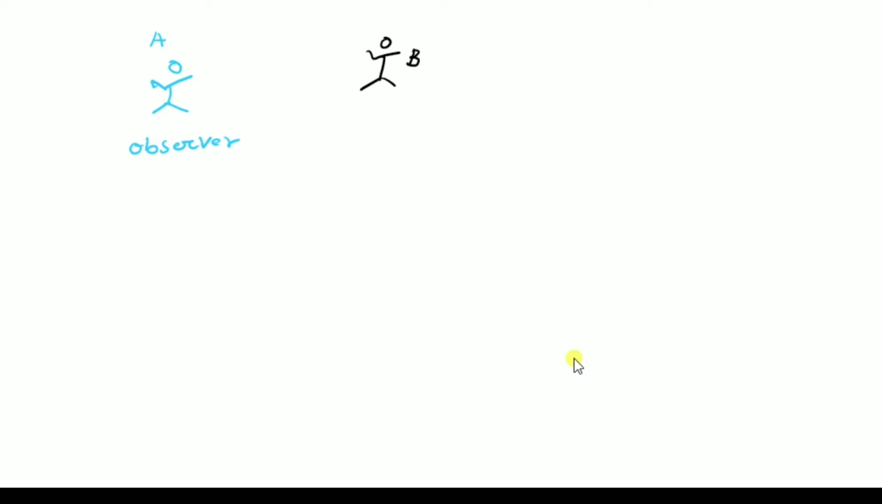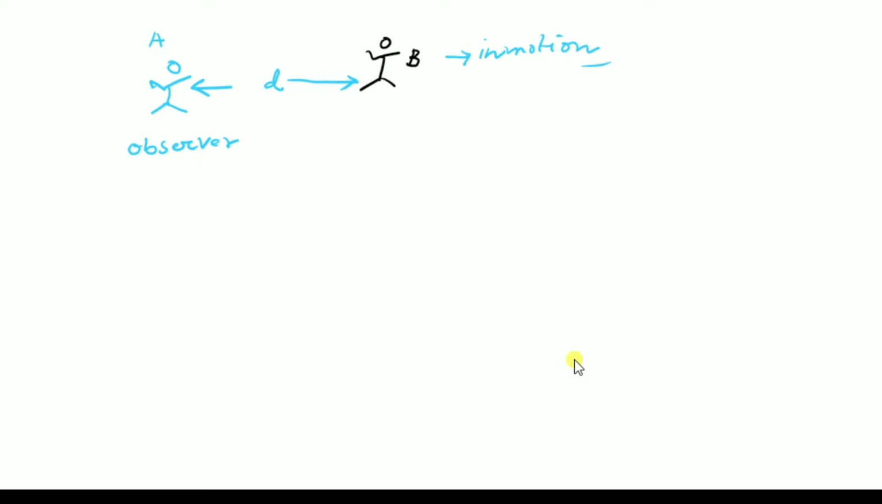That means the distance between B and A is increasing or decreasing. If it is increasing, B is going away. If it is decreasing, B is going towards A. So according to the observer, B is in motion. So then we can say B is in motion.